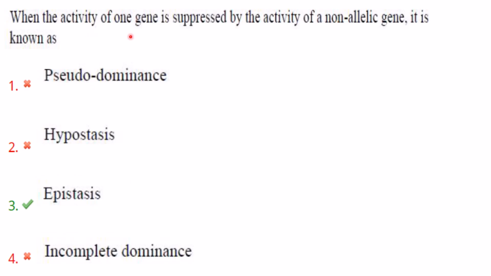Then, when the activity of one gene is suppressed by the activity of a non-allelic gene, that phenomenon is called epistasis. That is option 3.